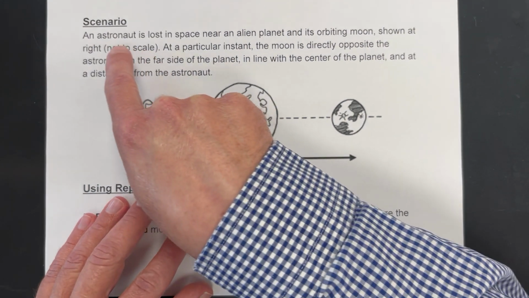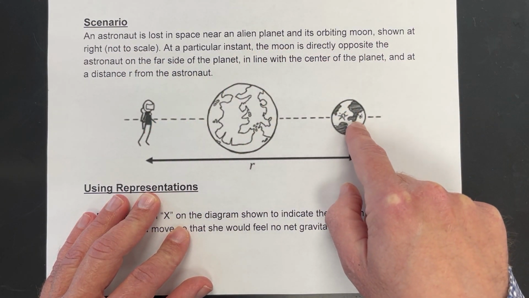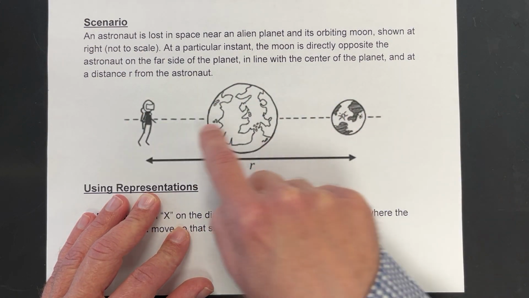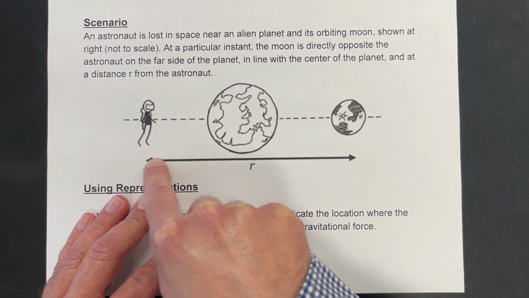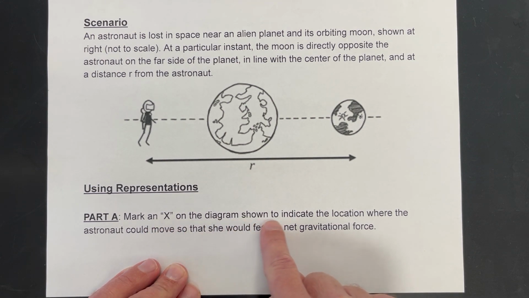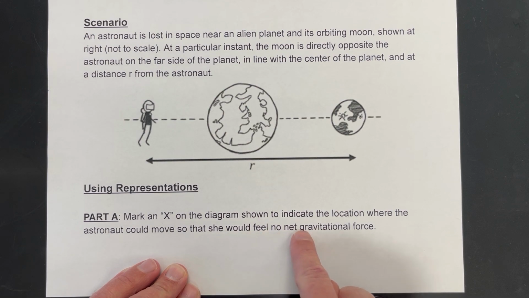So the scenario is we've got an astronaut lost in space near an alien planet and its orbiting moon, shown at the right, not to scale. At a particular instant, the moon is directly opposite the astronaut on the far side of the planet, in line with the center of the planet, and at a distance r from the astronaut. So first question here: mark an X on the diagram to indicate the location where the astronaut could move so that she would feel no net gravitational force.